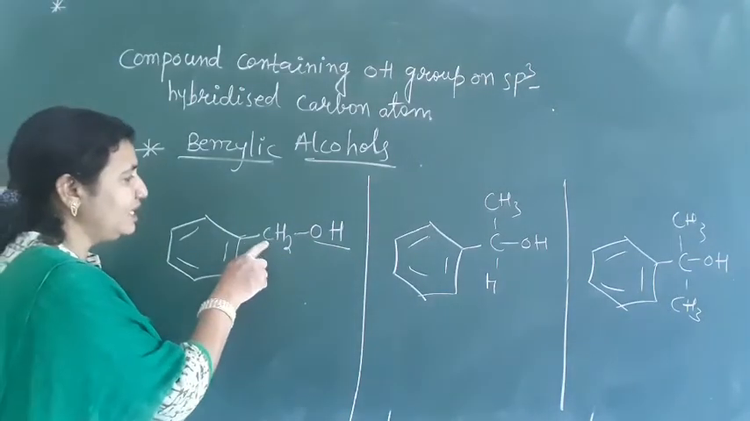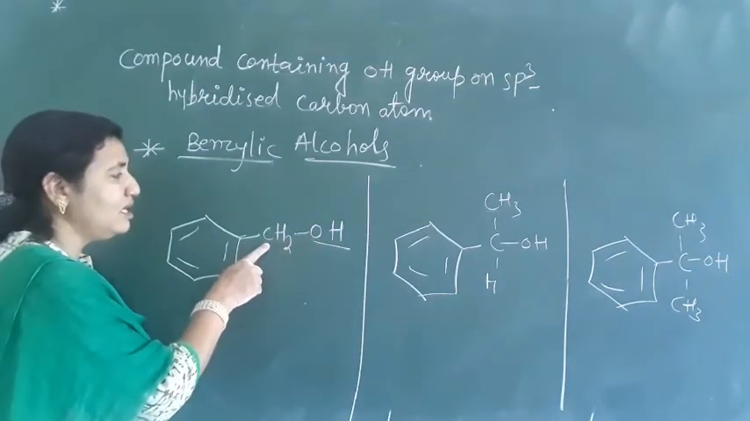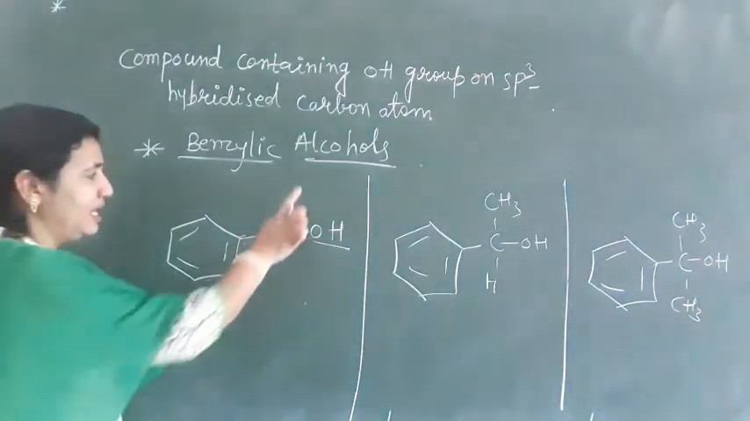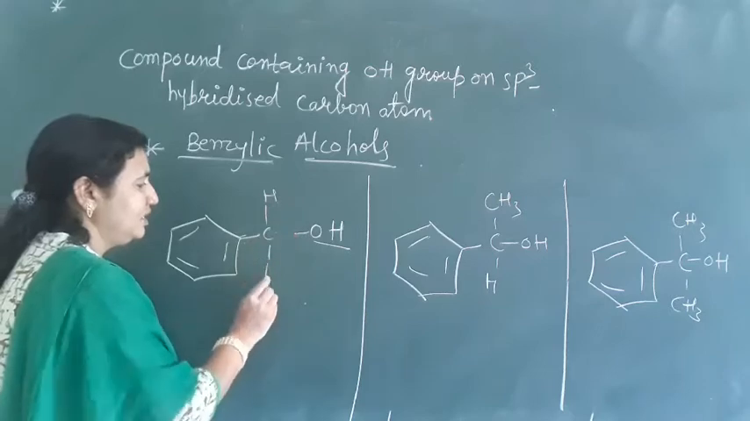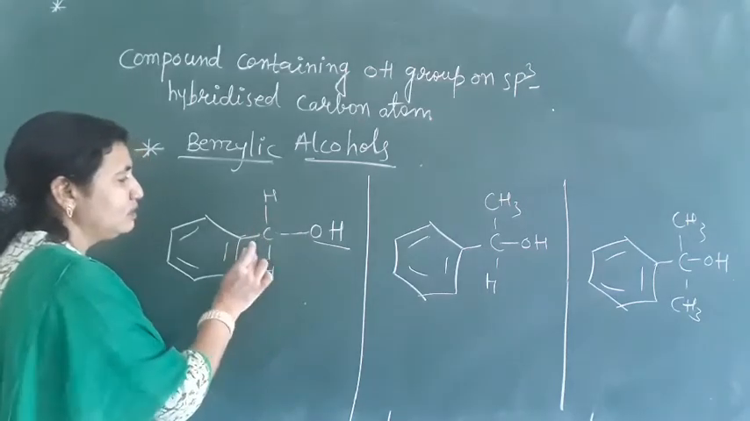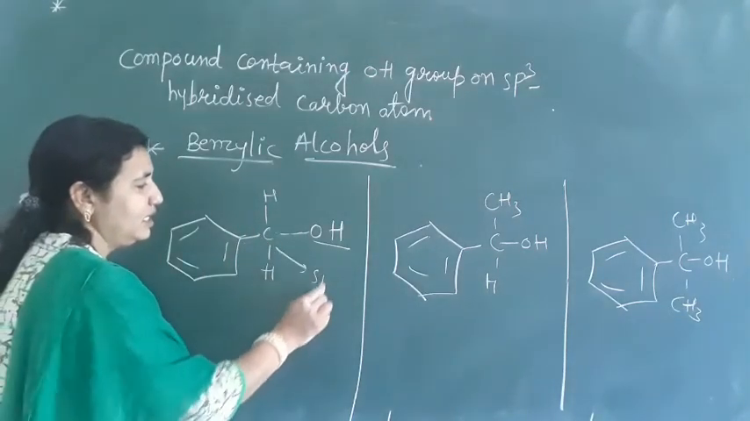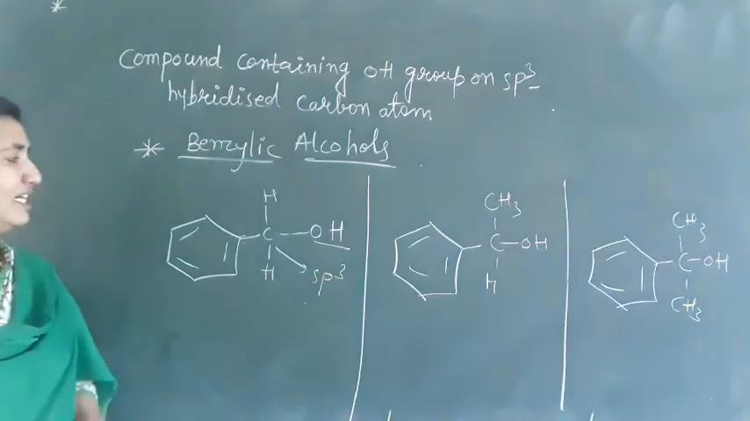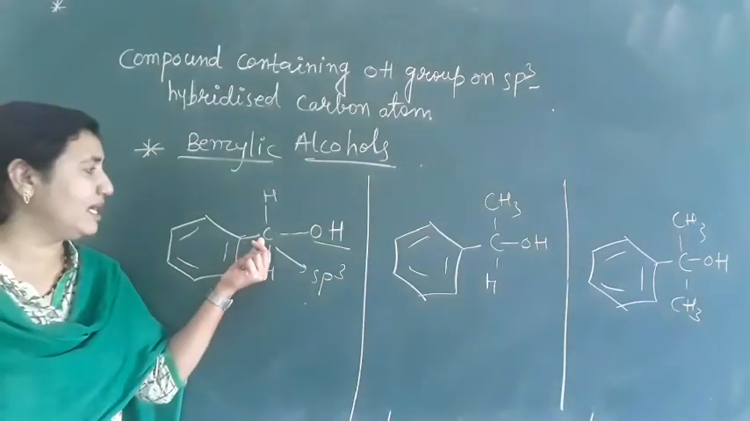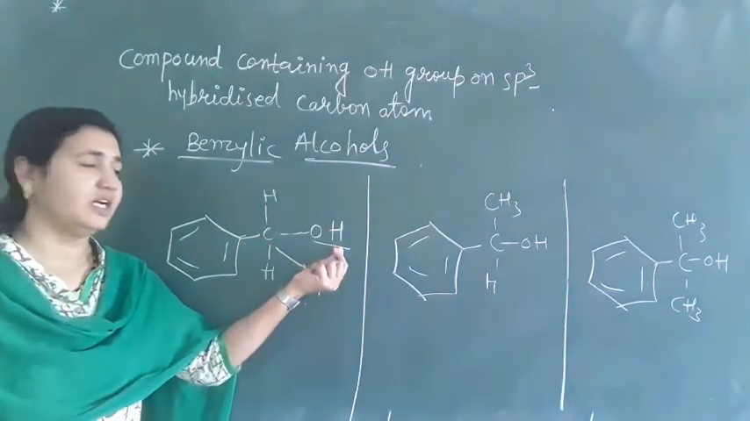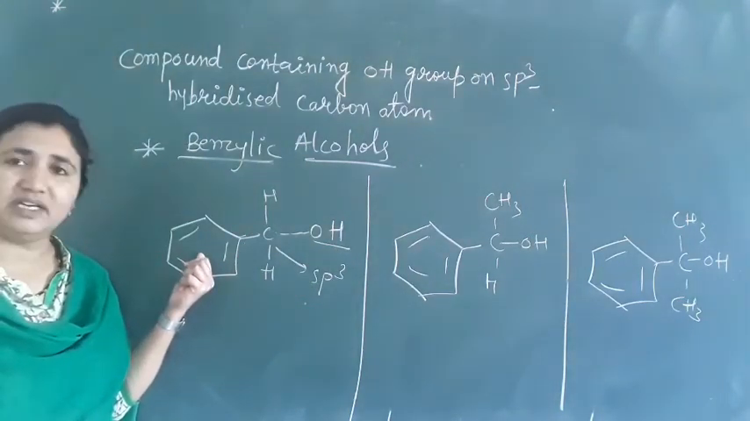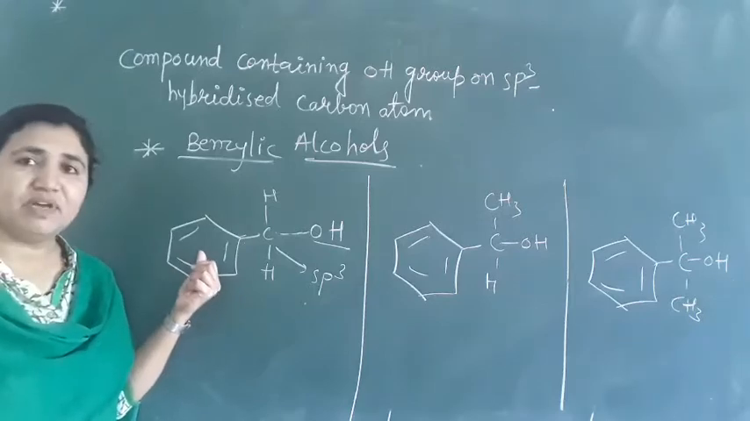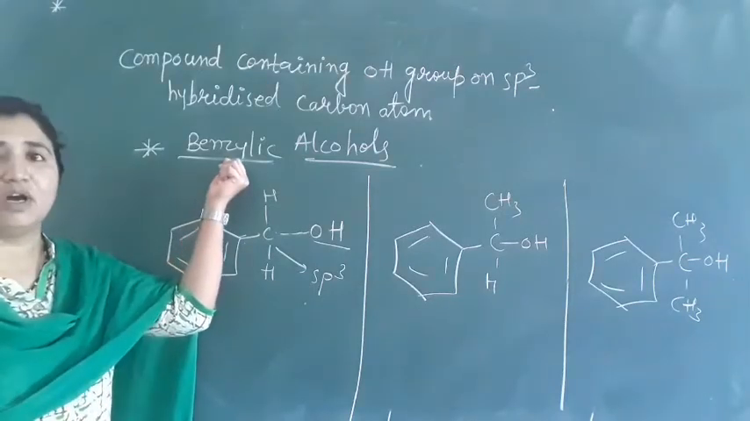Next, what we have here? This carbon. It has attached to the carbon which is sp3 hybridized. This carbon is sp3 hybridized. If you open this structure CH2 here, so 4 sigma bonds means it is sp3 hybridized this carbon. OH group has attached to the sp3 hybridized carbon atom. It is monohydric. Next to what? Aromatic ring. Next to aromatic ring here. So such type of alcohols are called benzylic alcohols.